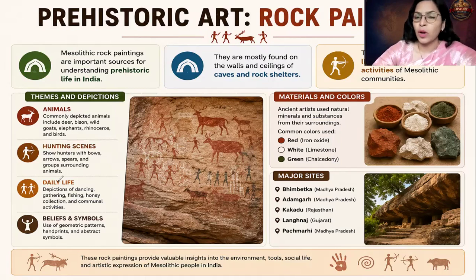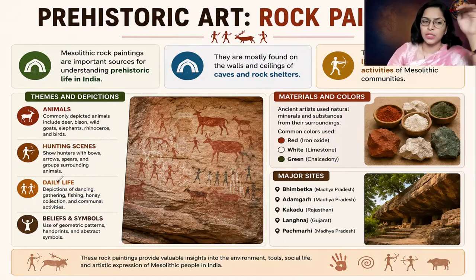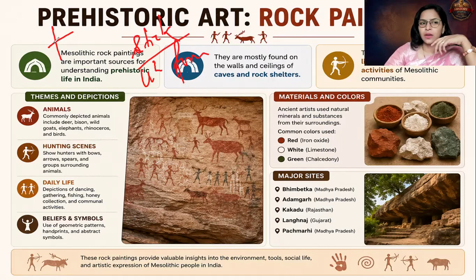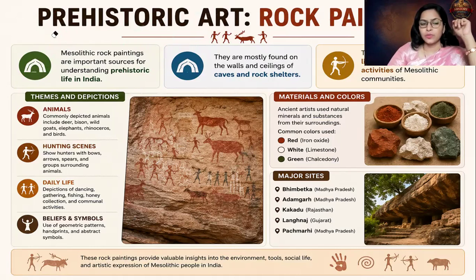I hope which animals are depicted is pretty clear. The next important thing: how are these depictions done? Usually men and humans are depicted in a stick-like form, and even some animals are depicted in a stick-like form. There are some animals in fuller forms also, but usually human beings are depicted in a stick-like form, like this. I'm not that good at drawing. They drew the paintings of human beings like this.